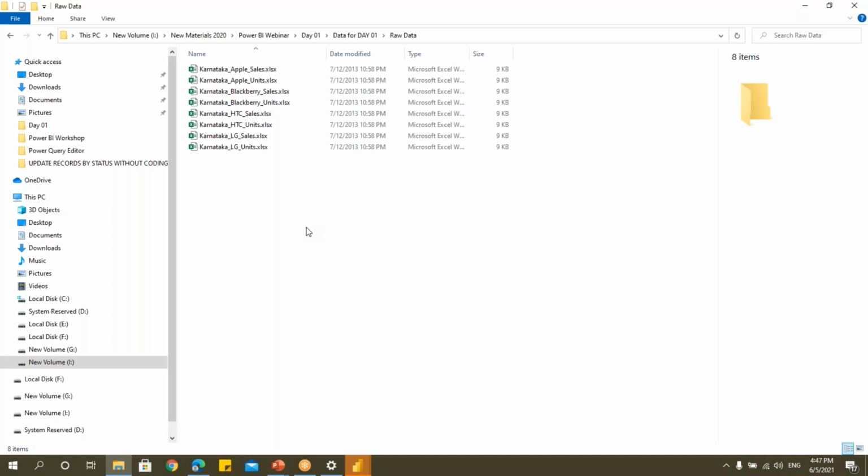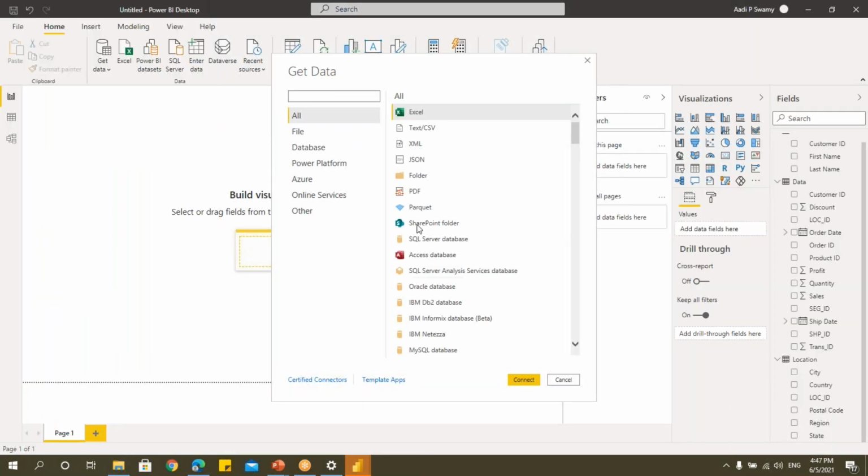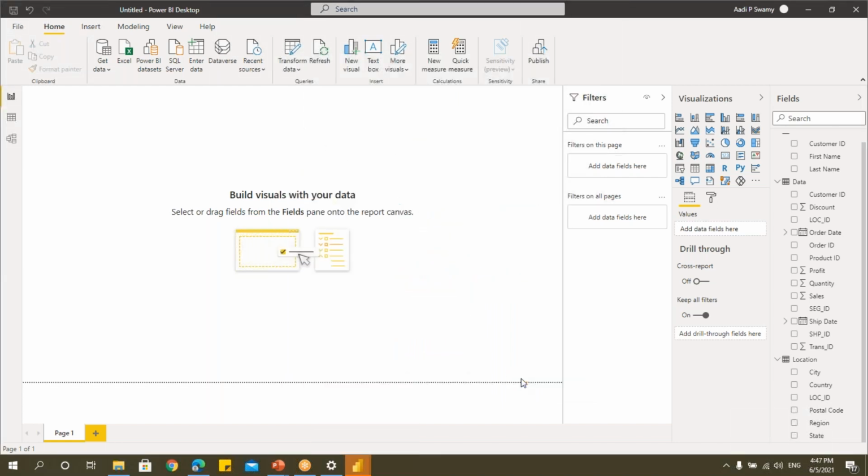Say here we have some 8 to 10 columns. So all of these files are of the same data structure. Data can be different. Don't get confused with data structure and the data. So data can be different, but data structure should be the same. In that case, if you want to append all those files into one single table, I'll click on this folder, say connect.